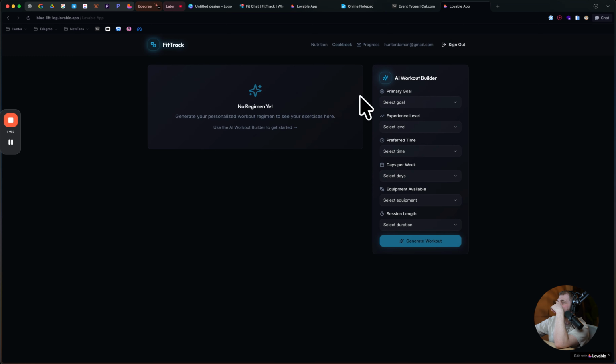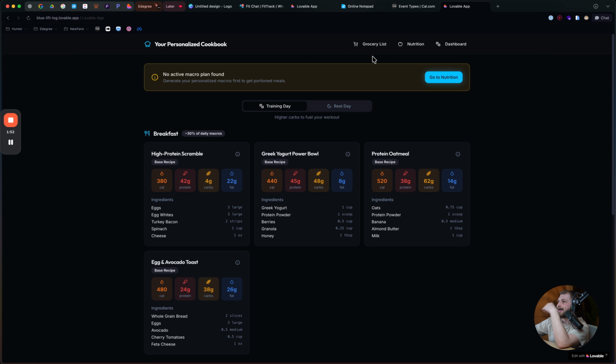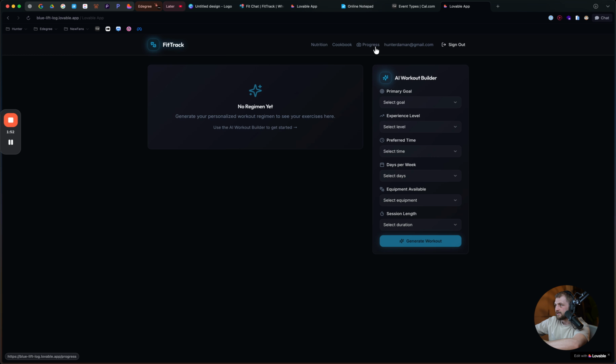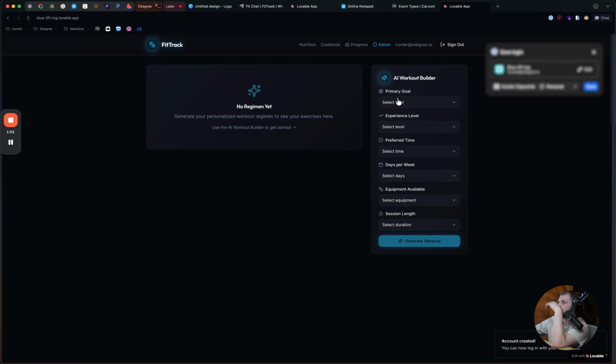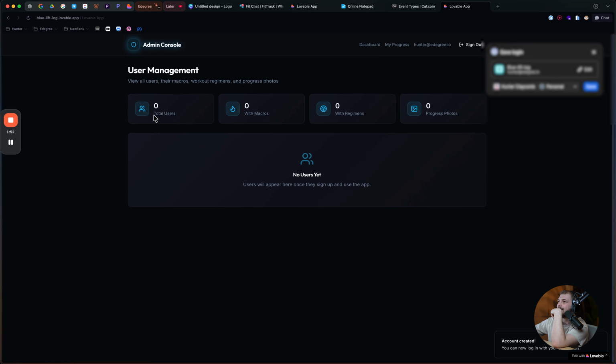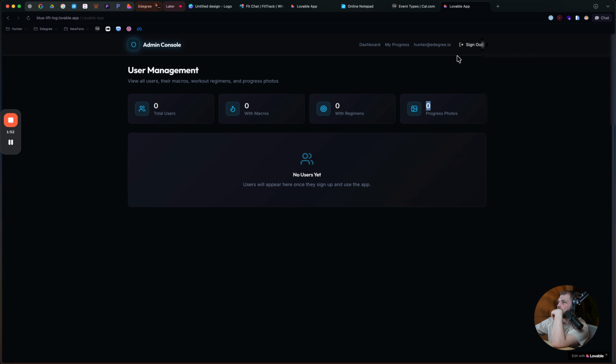And then we have our little dashboard. I do want the cookbook. I do like the UI of this a lot better than the other UI. So I kind of do want to update that. I won't right now, but let's go ahead and get logged in as an admin. And let's see what our admin dashboard looks like. Admin, I can now see all of the total users and then all the progress photos.